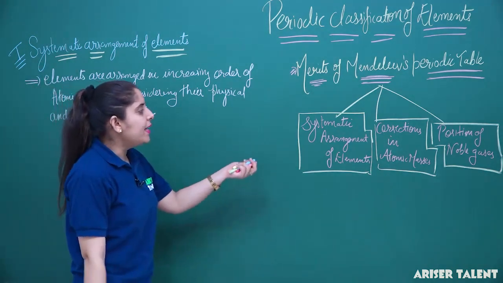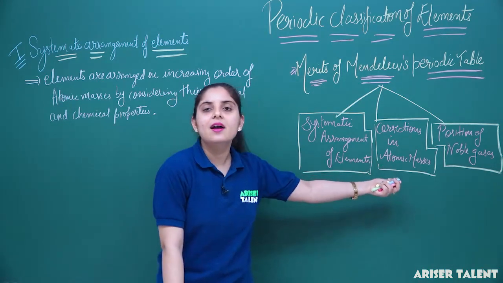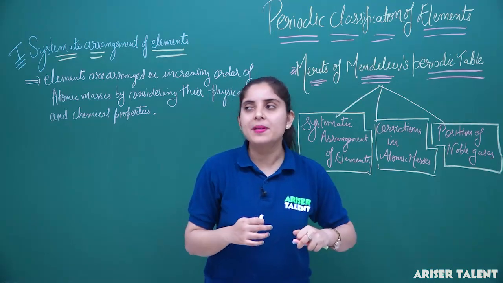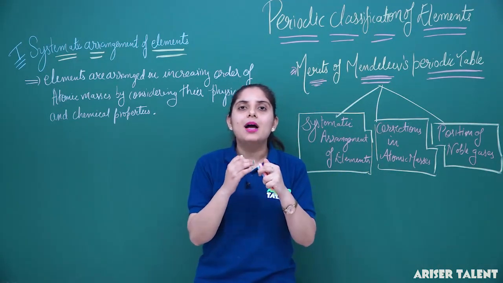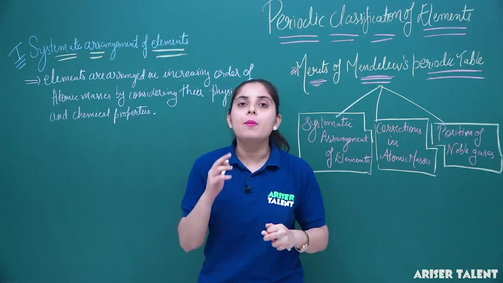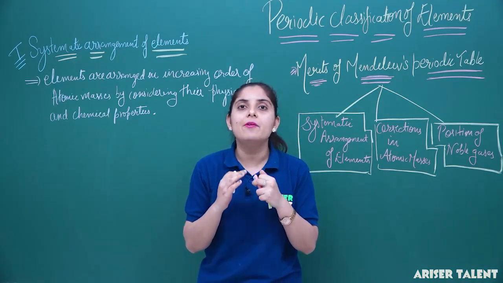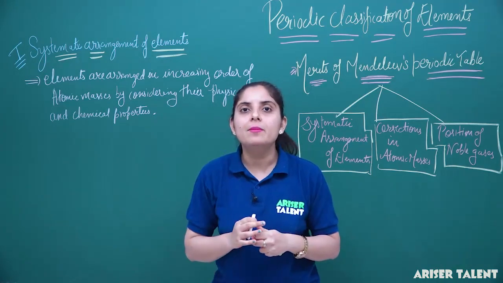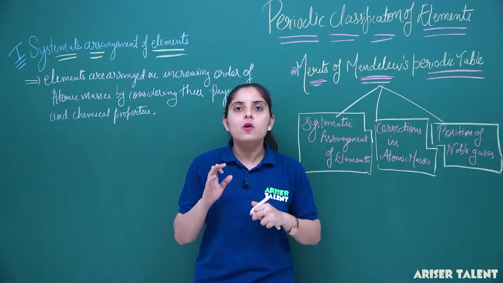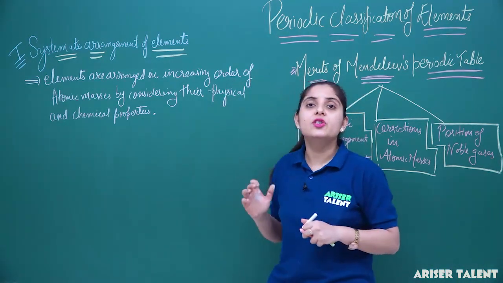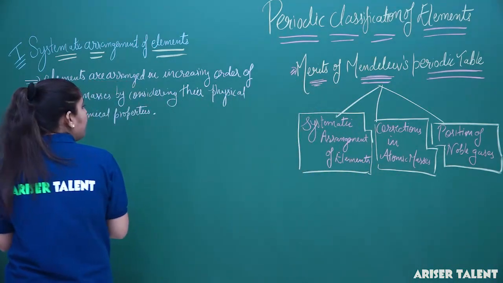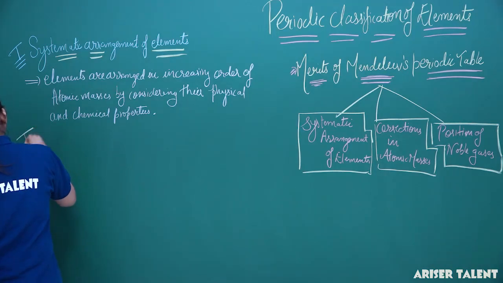Secondly, the point he has said is that he has made corrections in the atomic masses. So, what does this point specify? Earlier, the mass of beryllium, that is Be, atomic number 4, had been considered 11.9. But when the mass is corrected, the mass of beryllium was found to be approximately equal to 9. So, he gave the corrections in the atomic masses of some elements. So, our second point will be